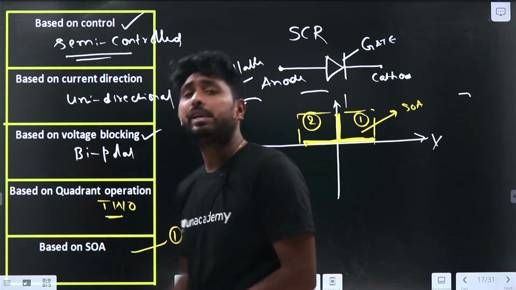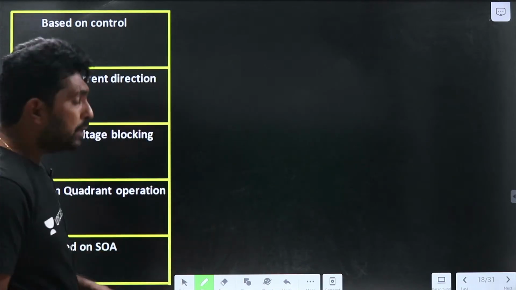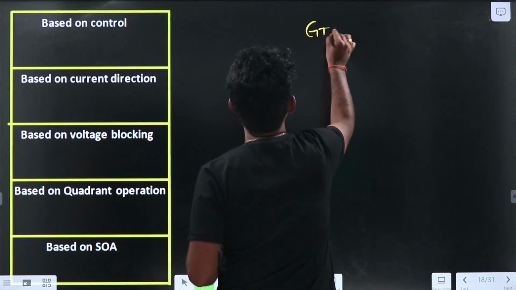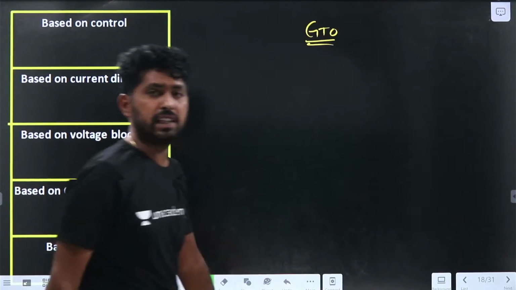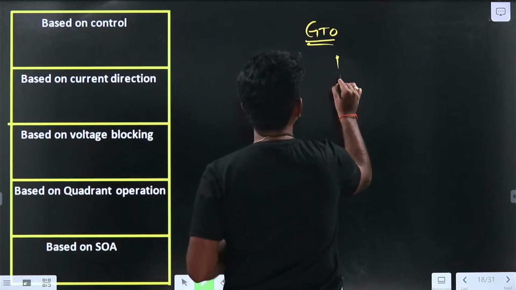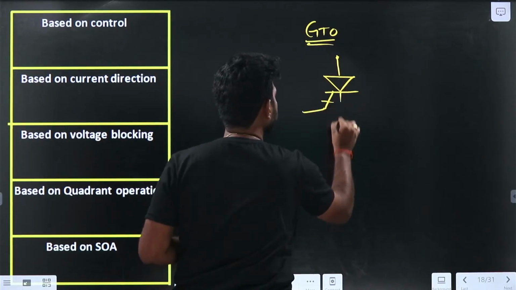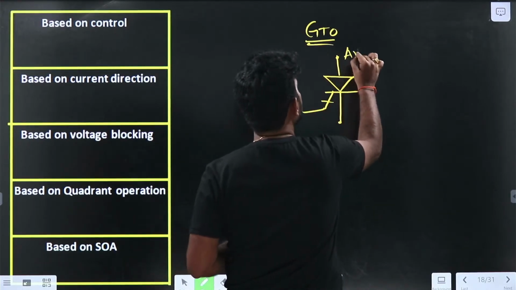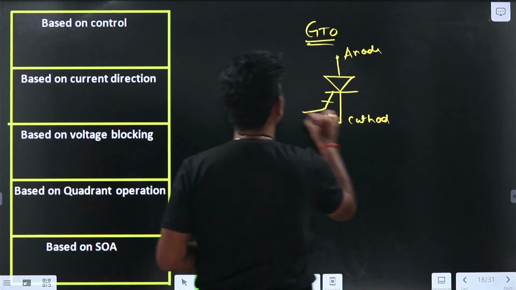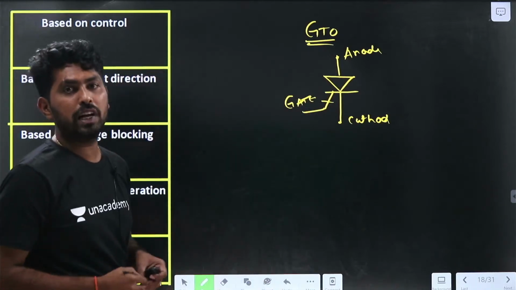So now let me take the other device, which is GTO, gate turn off thyristor. GTO means gate turn off thyristor. So now let us see the GTO. The GTO symbol will be like this. It also has an anode terminal, cathode terminal, and gate terminal. So it has three terminals: anode, cathode, and gate.